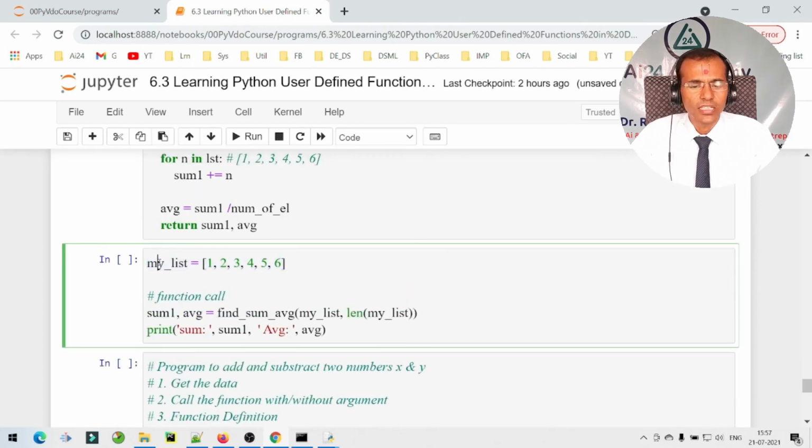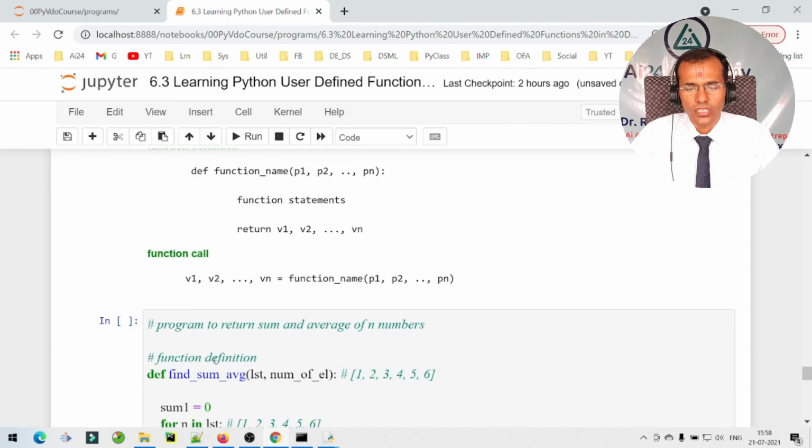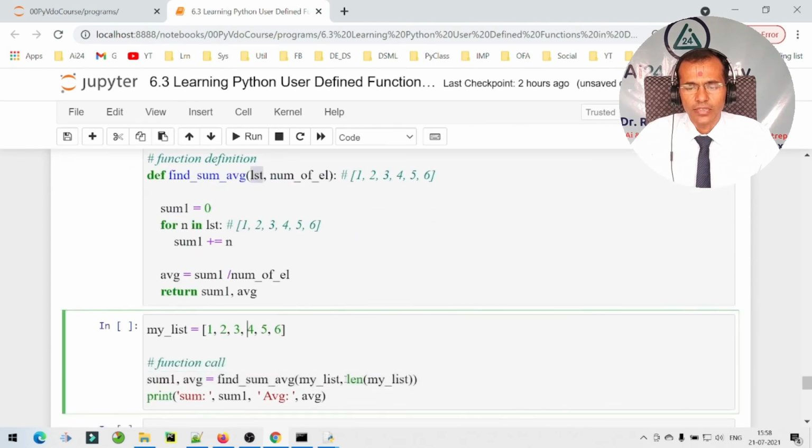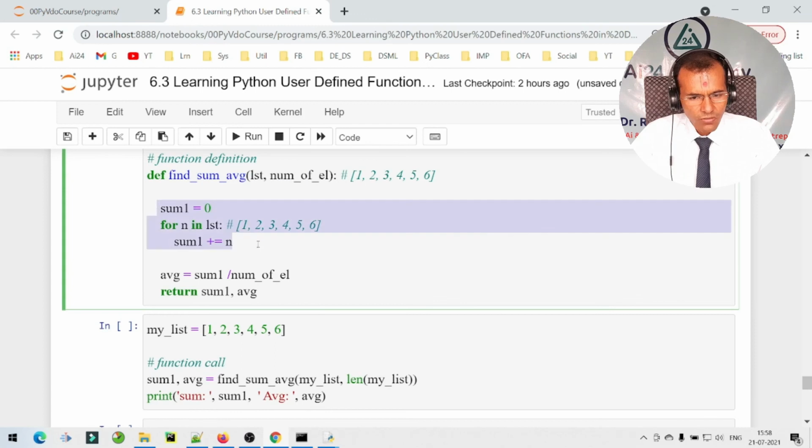So here we have a list of elements, and we are passing this list as an argument to the function find_sum_average, and also we are passing a second parameter, that is the length of the list. Here the length of the list is 6, so 6 is passed over here. So directly from this function call, it will jump to the function definition over here and will receive this list and the number of elements stored in it, that is num_of_l, and this is the logic for adding the numbers which are stored in the list lst.